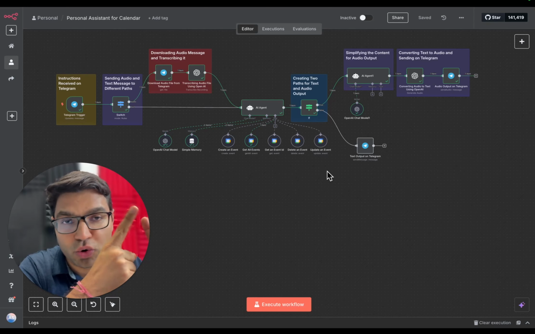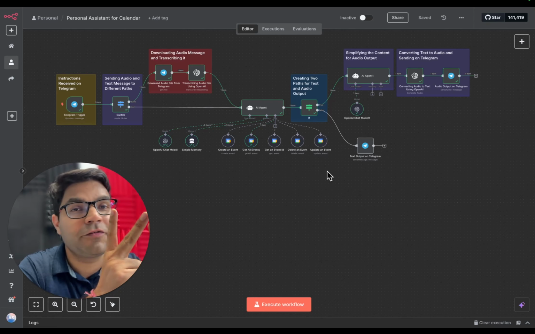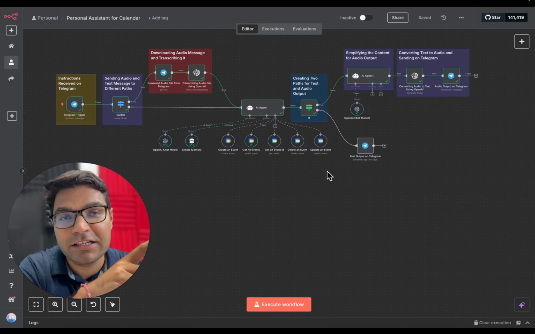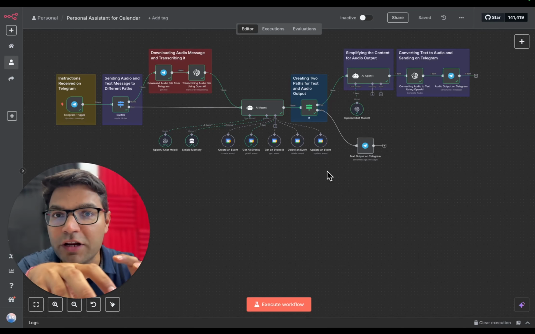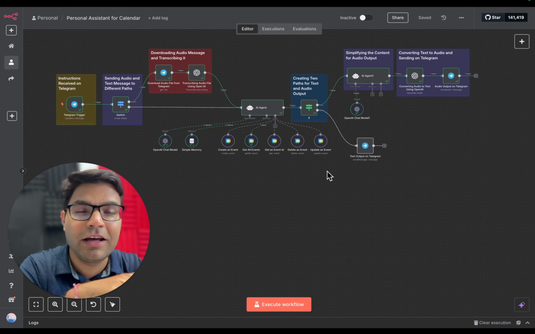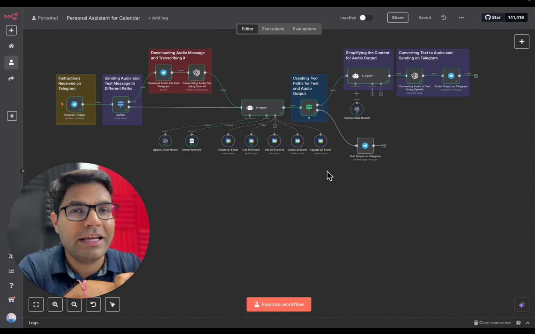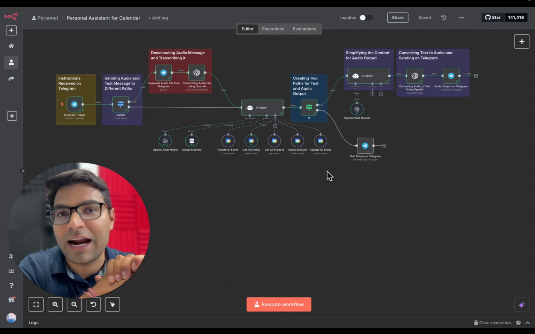You need to know what nodes you want to add. You need to understand the flow of data throughout this AI agent so that you can understand what's the input for each node and what is the output for each node. And third, if you are new to building AI agents, you need to know which platform we are using. So we are using n8n.io.